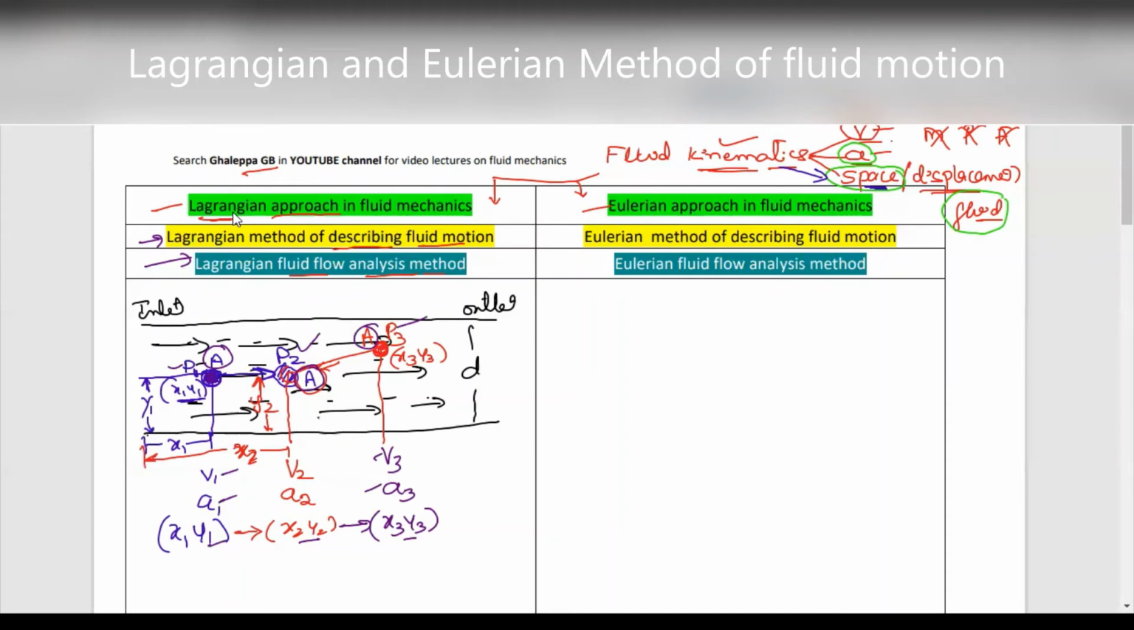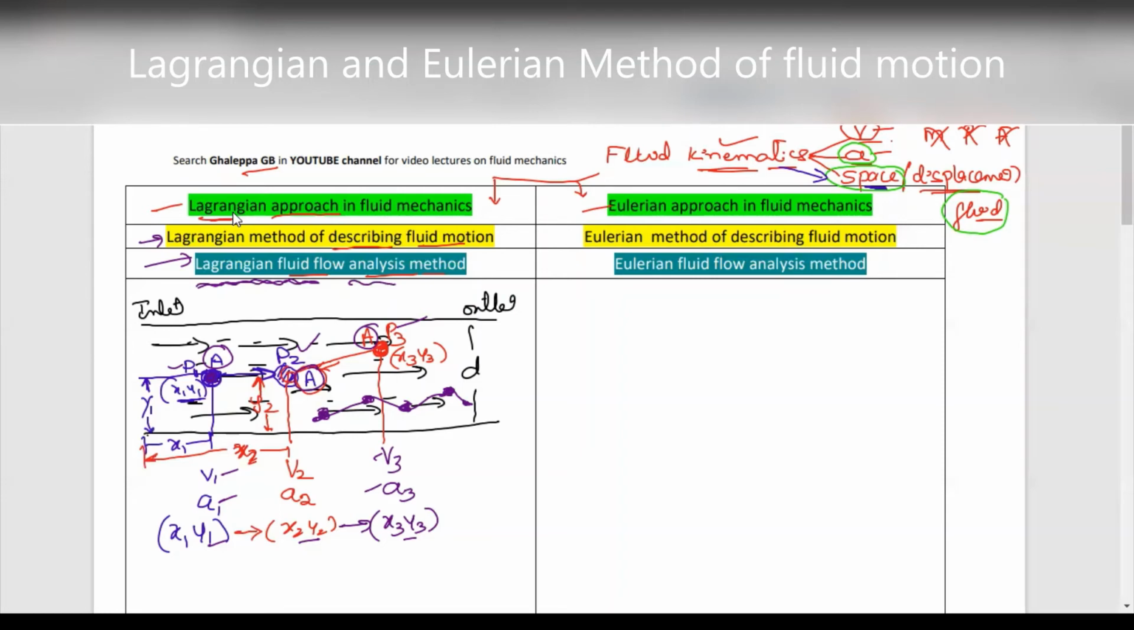It is moving from here to here, here to here. We are following the path of that fluid particle, and we are analyzing the properties at each and every point. We are tracking that fluid particle. So that method is called the Lagrangian method of description of fluid flow. Lagrangian method, Lagrangian approach, or Lagrangian fluid flow analysis. Understood? These are the three names.